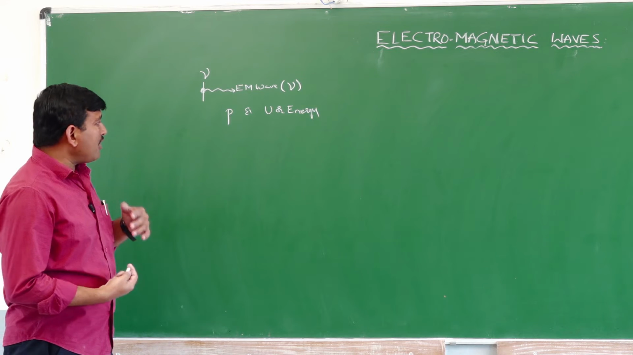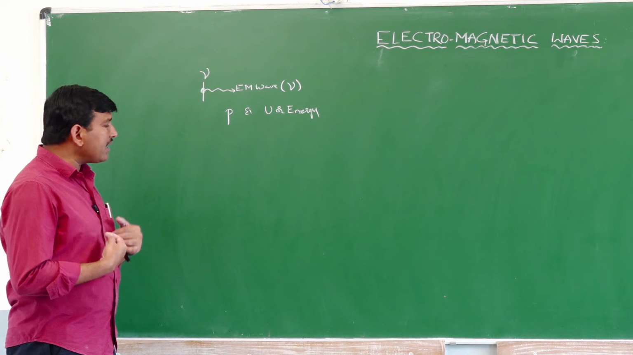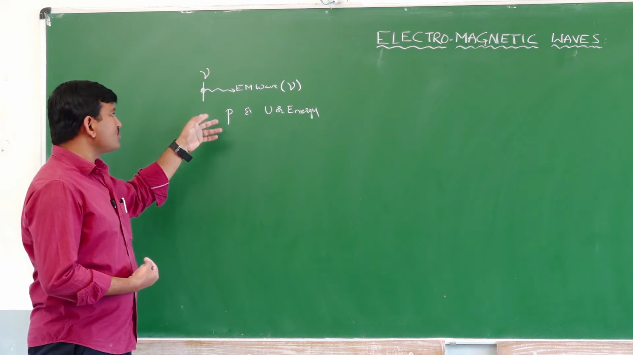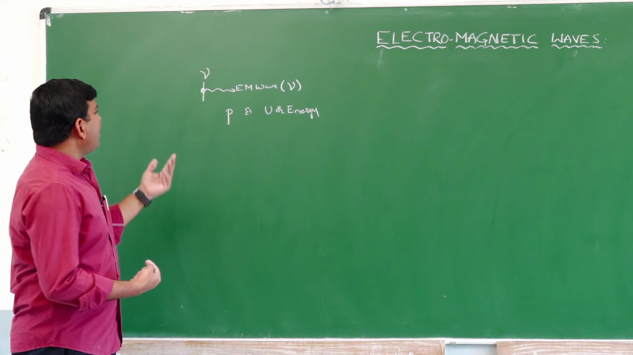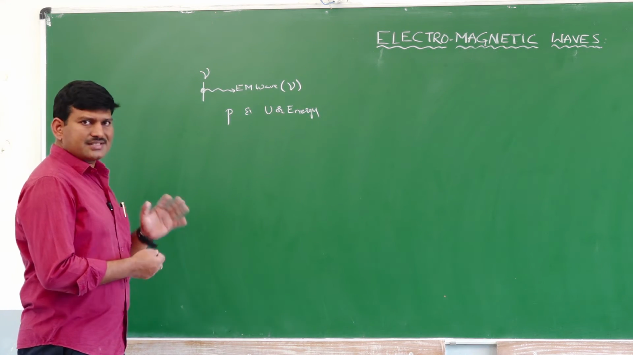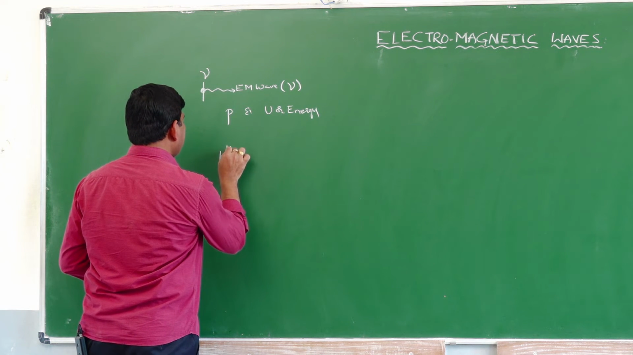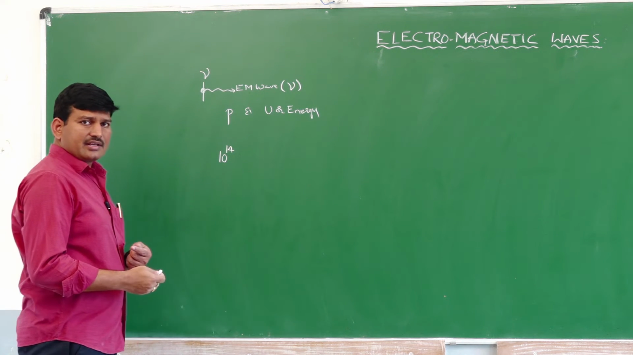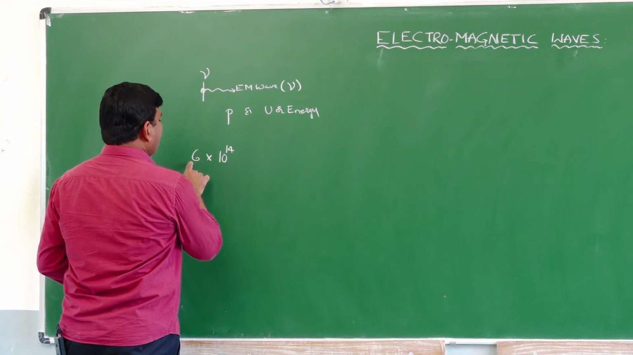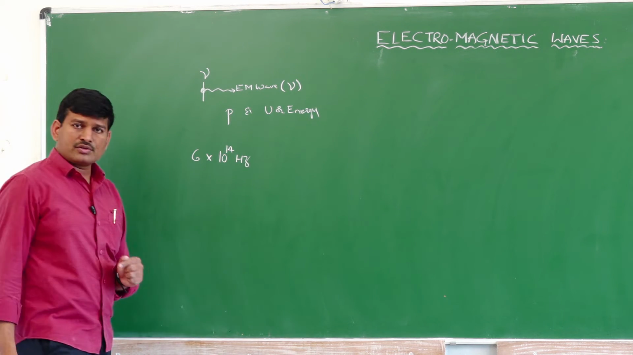So if I want to generate an electromagnetic wave of frequency nu, my requirement is to choose an oscillating charge whose frequency is nu. If it is that simple, why are we unable to produce electromagnetic waves? If you consider visible light, for example yellow light, the frequency of yellow light is of the order of 6 into 10 to the power of 14 hertz.